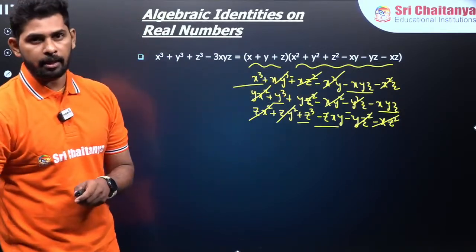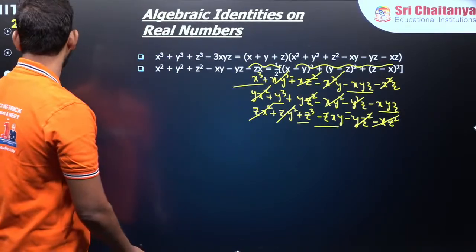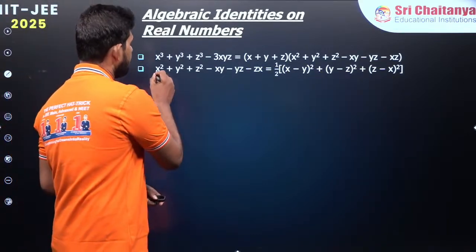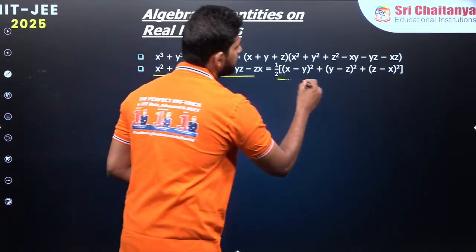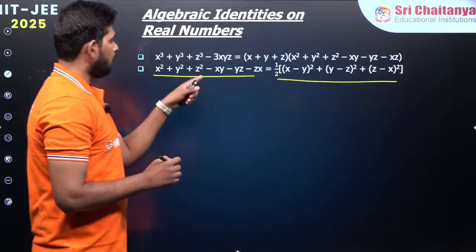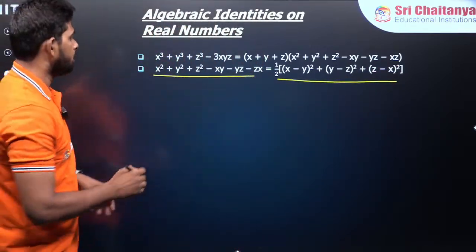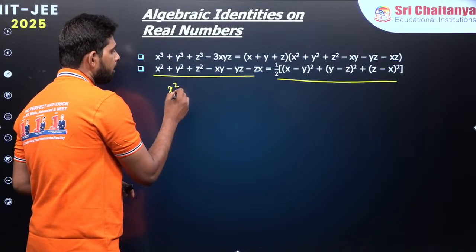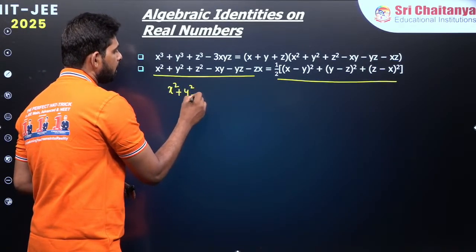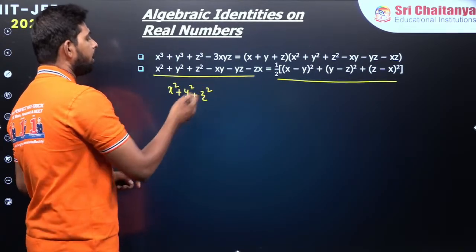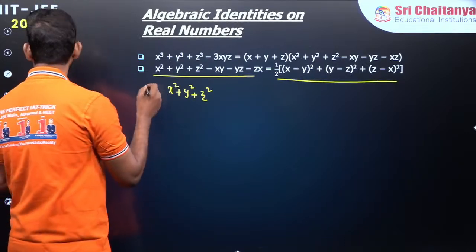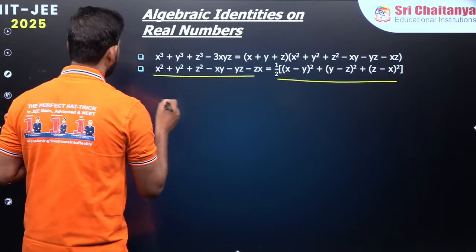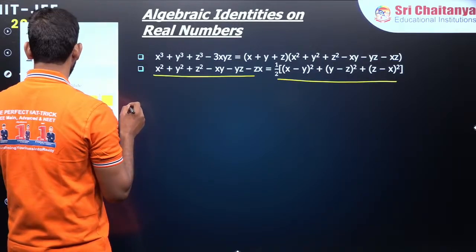I'm going to give the question on this later, and let me show you some more properties here. And this one you can write as a perfect square. I am going to write one more question on this just now. Right, so here you are going to write x square plus y square plus z square. Why don't I multiply 2 for every term over there? So I am going to multiply by 2 and divide by 2.